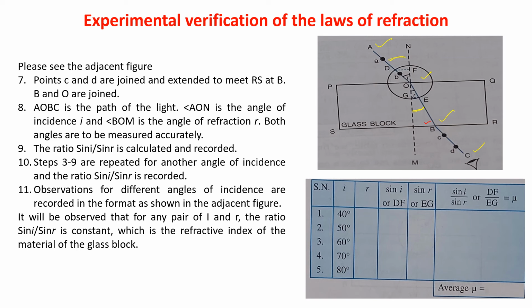Then you have to find out the ratio of sin I by sin R. Now how to get that ratio, sin I and sin R value, how we will get that?